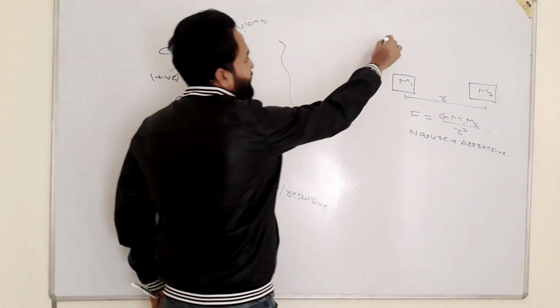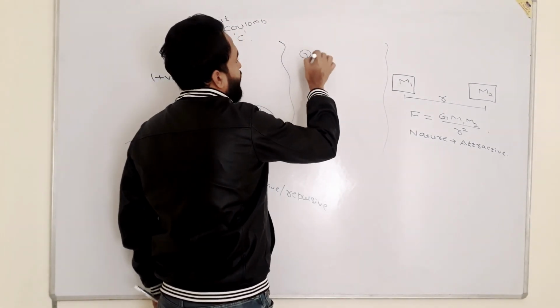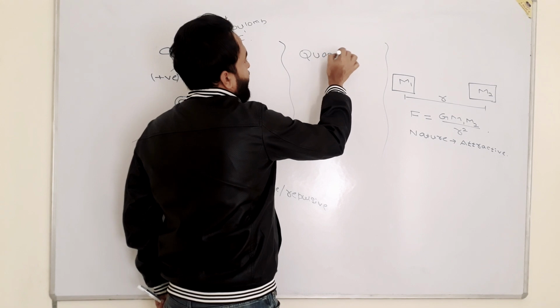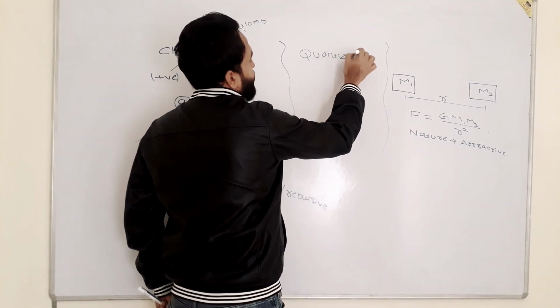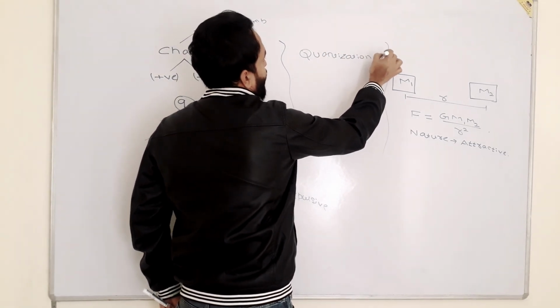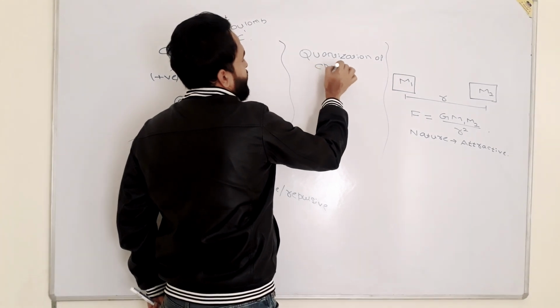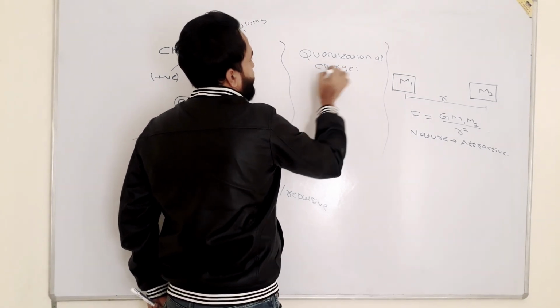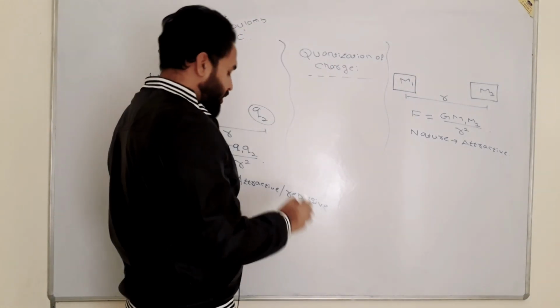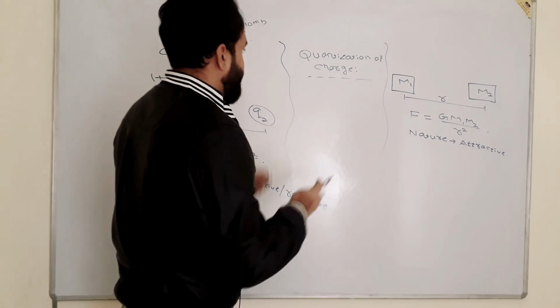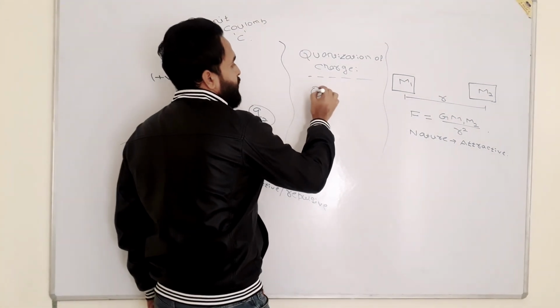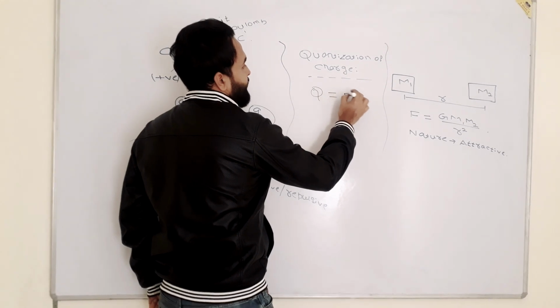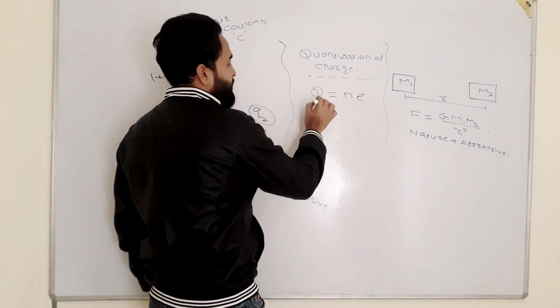I am writing here quantization of charge. Okay, fine. Quantization. What is quantization? Quantization is Q equals n e. What is Q here?